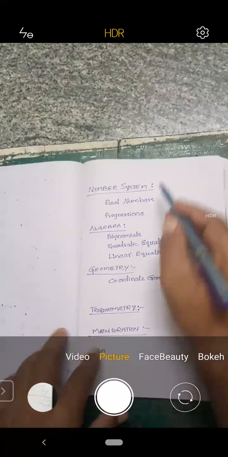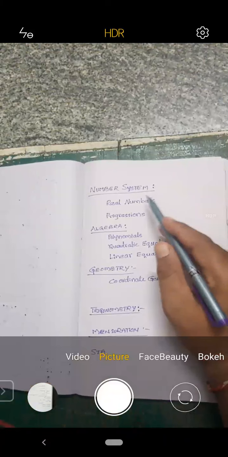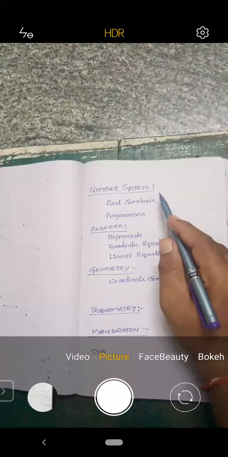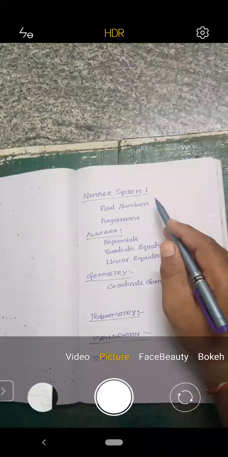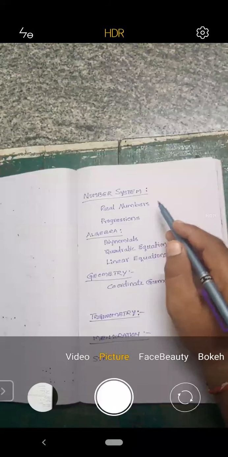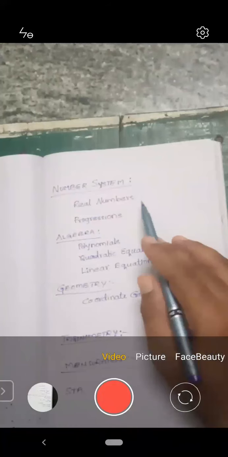So under the number system, there will be real numbers and the progressions will come under the number system. Most of the questions from the number system may ask about logarithms, square root values, or application questions. Totally, the topics and concepts will be from our lessons only. The syllabus will be from our lessons only.